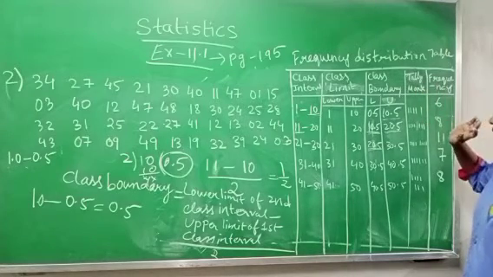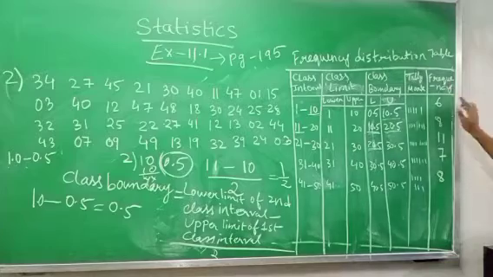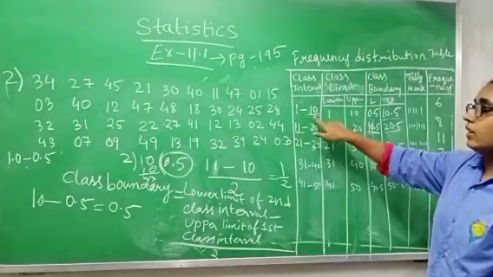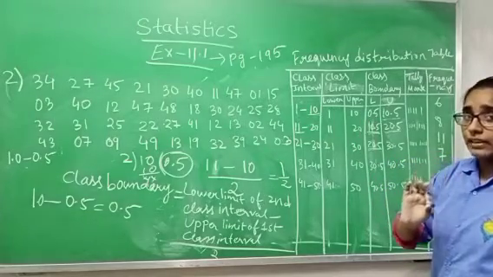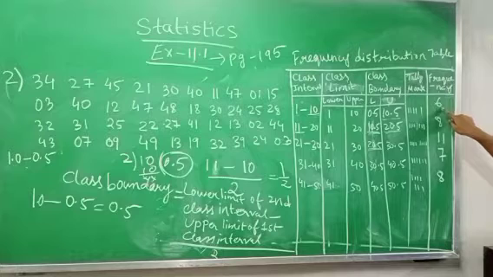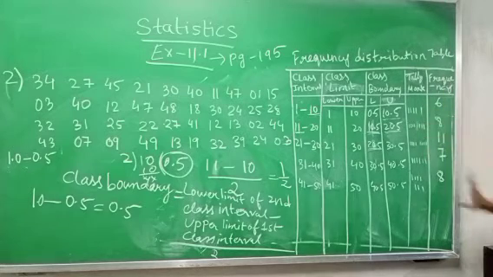Now tally mark. In tally mark, first you have to calculate the frequency. When I am calculating 1 to 10, in between 1 and 10, we will not count 10. We will count from 1 to 9 only. So we are getting 6, then 8, then 11, then 7, then 8. First find the frequency, then make the tally mark.